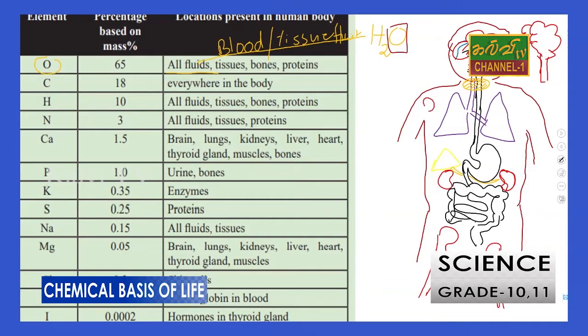Here is the hand, which also has special bones. Not only the bones, there are also muscles.